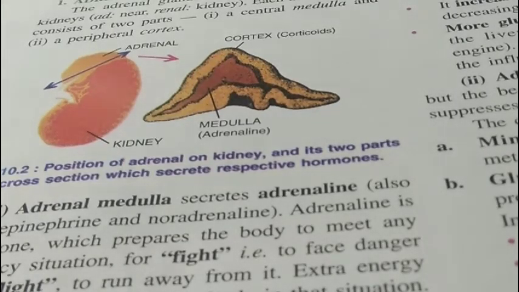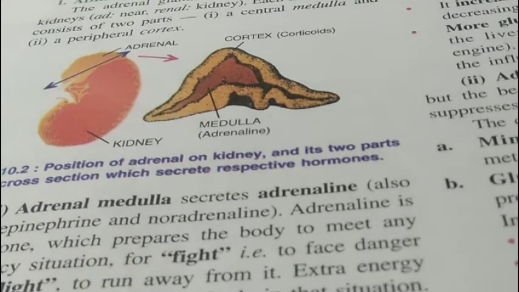Pancreas. Pancreas is both a duct gland as well as a ductless gland. That is, it is exocrine and endocrine both in nature. Exocrine in nature, it helps the digestive system by secreting the pancreatic juice, and endocrine in the sense that it contains a special group of hormone secreting cells known as islets of Langerhans.